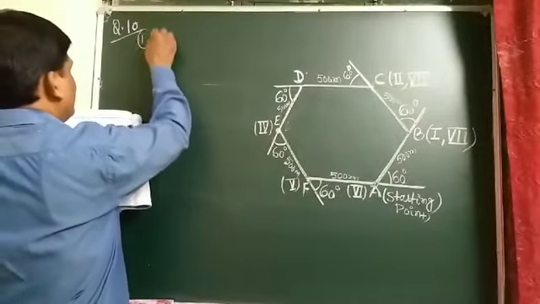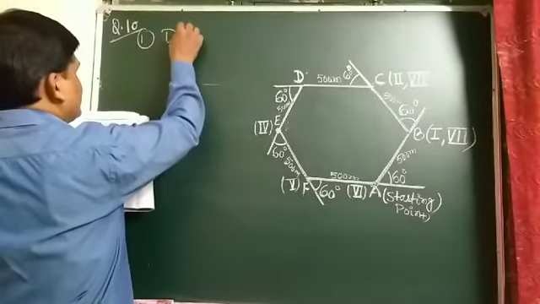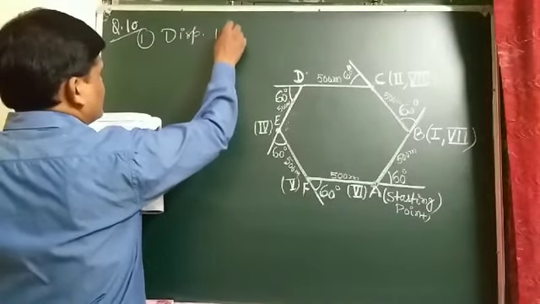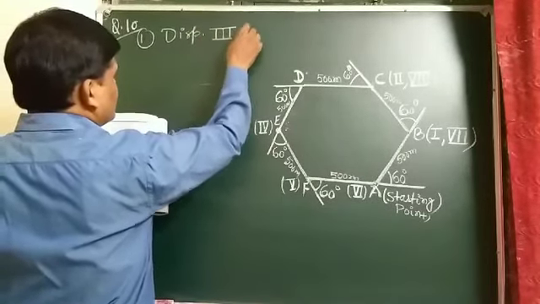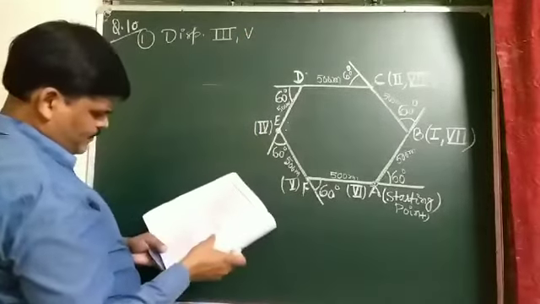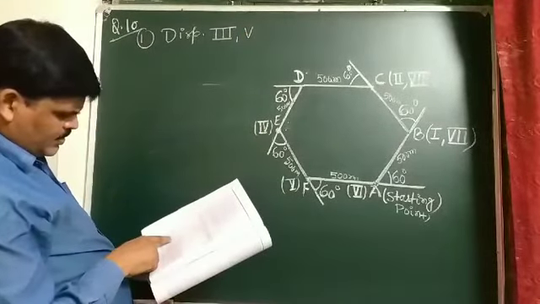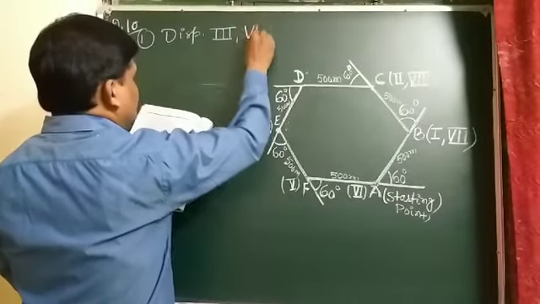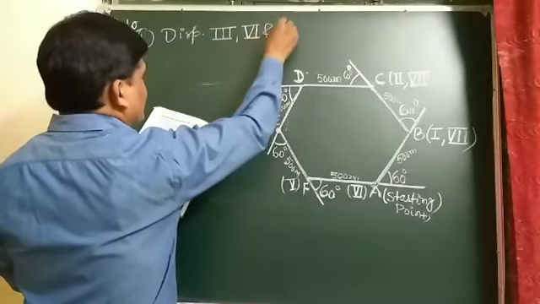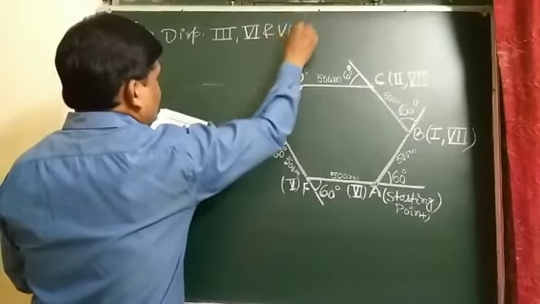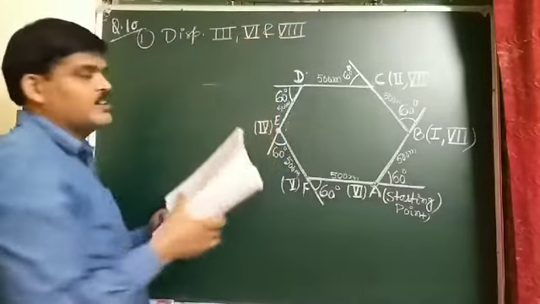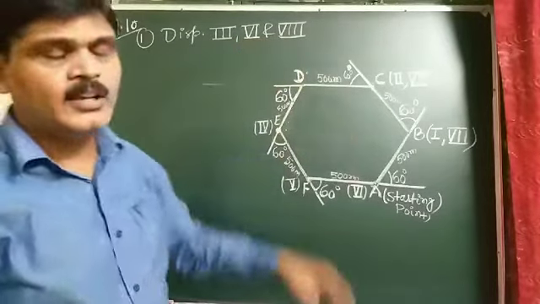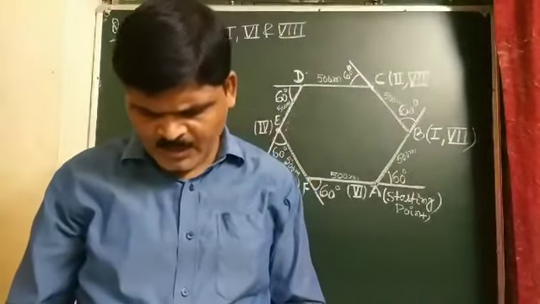First we have to find displacement for the third, sixth and eighth turn. We have to find the displacement for the third turn, sixth turn and eighth turn.